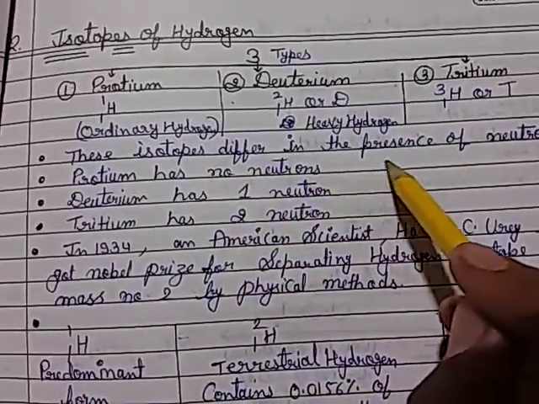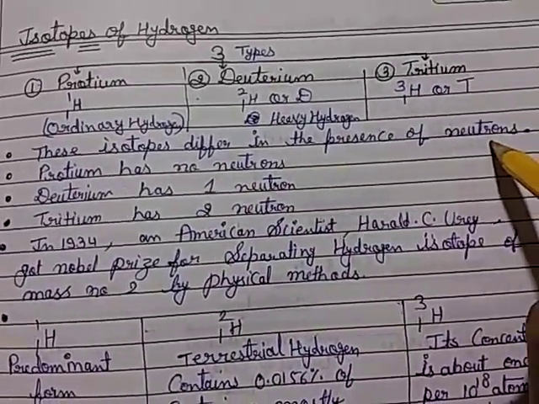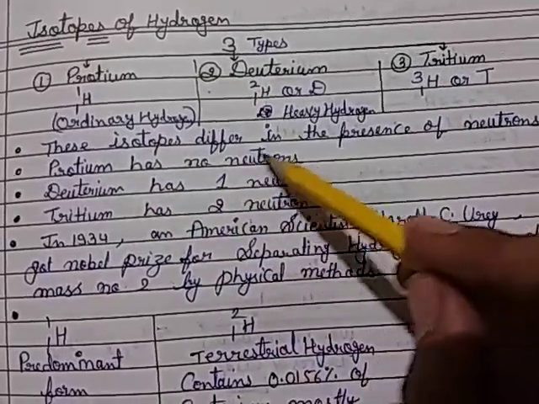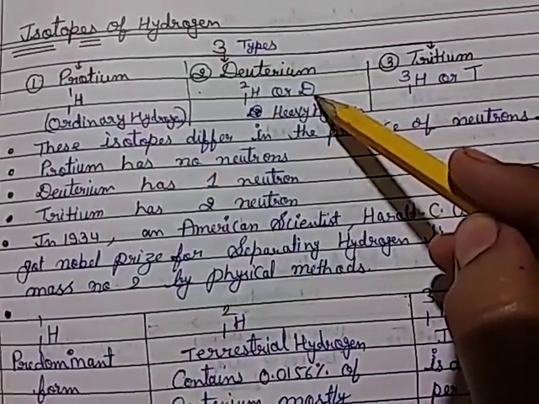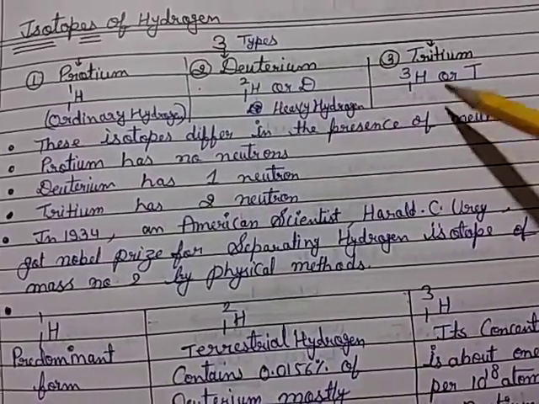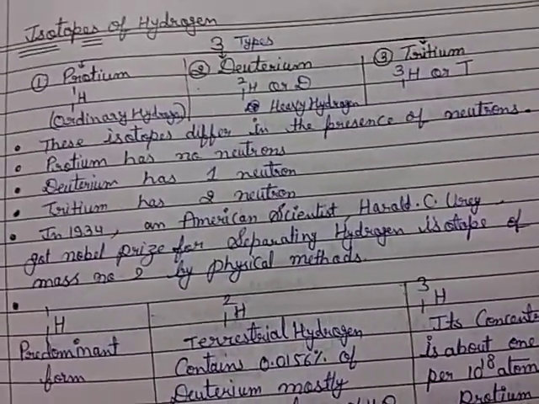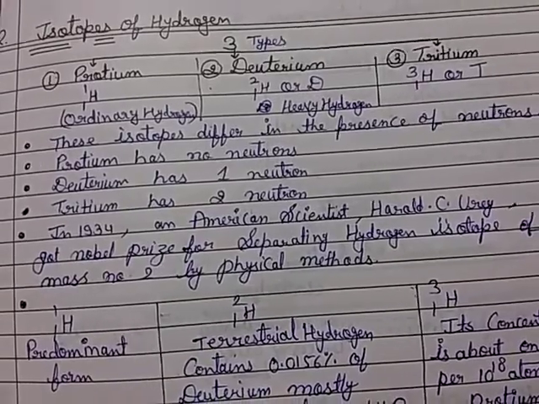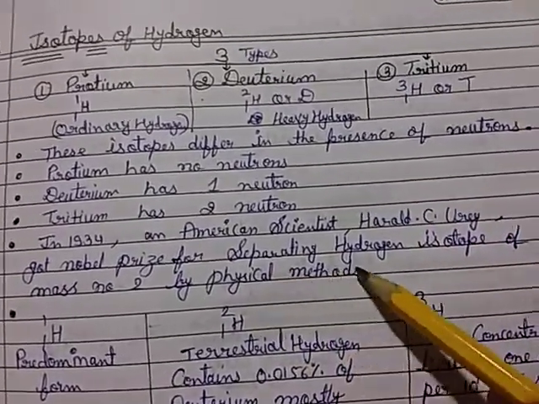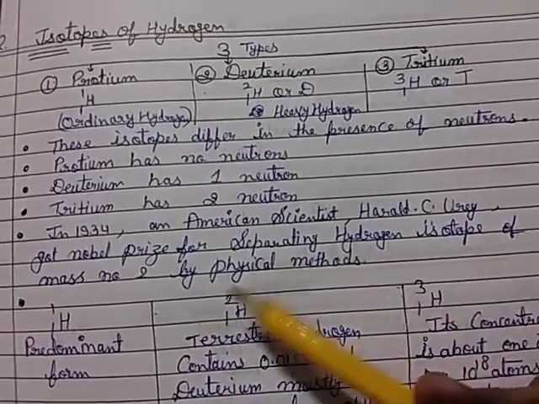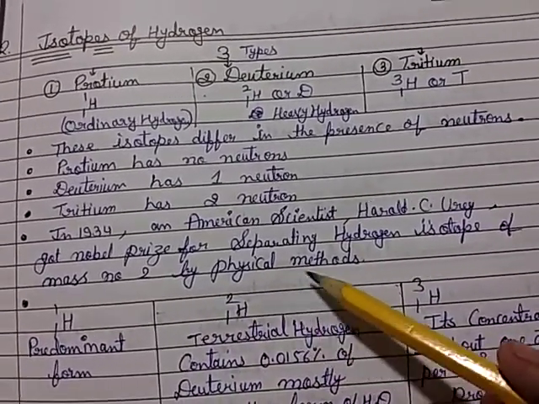These isotopes differ in the number of neutrons: protium has no neutron, deuterium has 1 neutron and tritium has 2 neutrons. In 1934, an American scientist, Harold C. Urey, got the Nobel Prize for separating hydrogen isotopes of mass number 2 by a physical method.